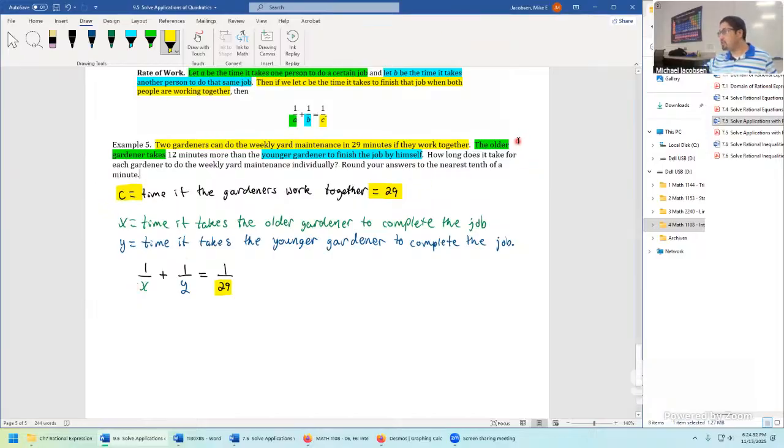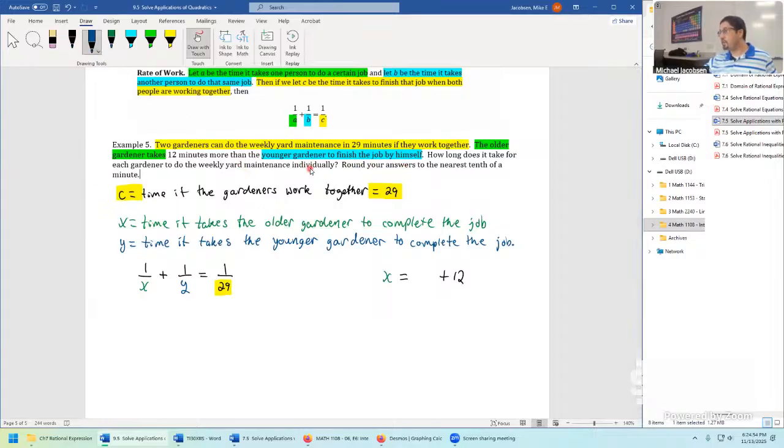Well, let's take another look at this equation. When it says the older gardener, that's going to be the variable X. It takes this person 12 minutes more, so that's going to be plus 12, than the younger gardener to finish the job by himself.